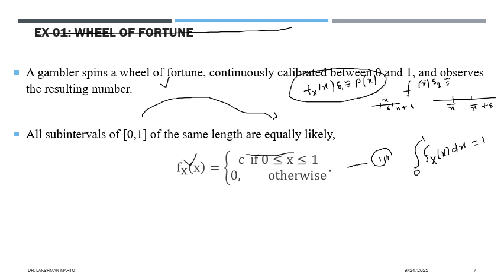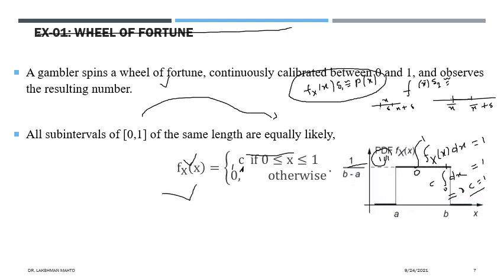What is the value of f(x) in the interval 0 to 1? That is c. So c comes out of the integral, and we just need to integrate dx from 0 to 1. What is the integration of dx? It is equal to 1. So from here you can simplify that the normalizing coefficient c would be equal to 1. So for this problem the density is 1. This is the density function.